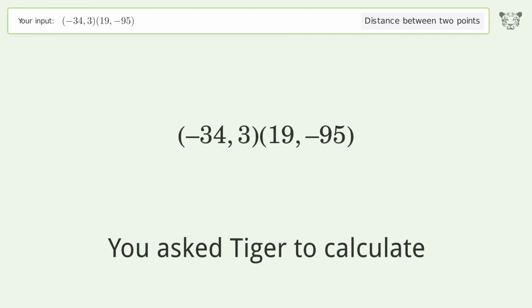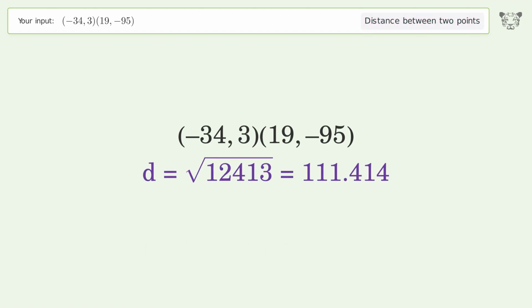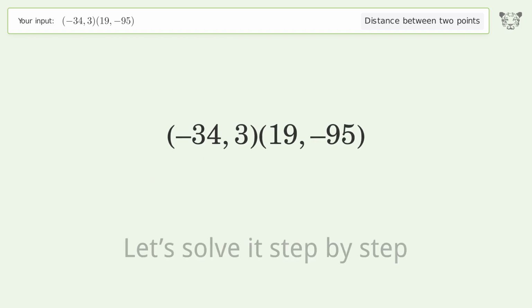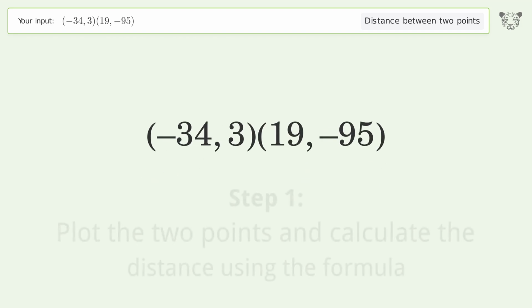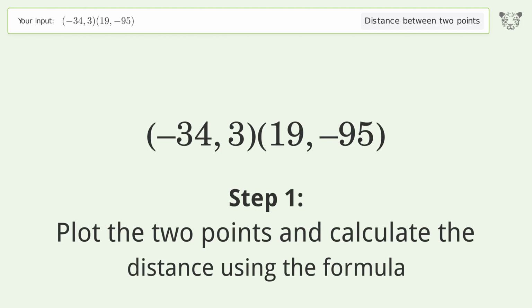You ask Tiger to calculate. This deals with the distance between 2 points. The distance between the 2 points is the square root of 12,413, or 111.414. Let's solve it step by step. Plot the 2 points and calculate the distance using the formula.